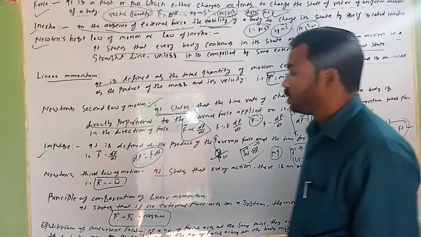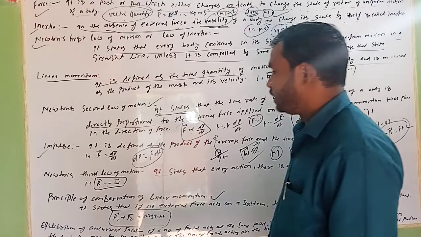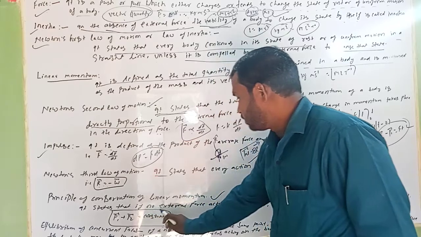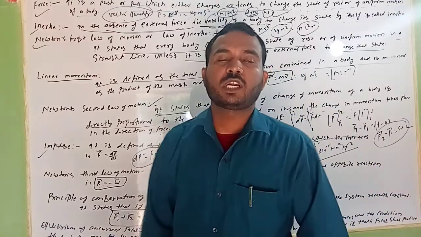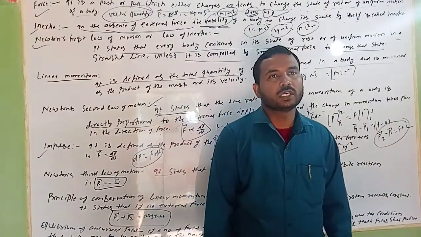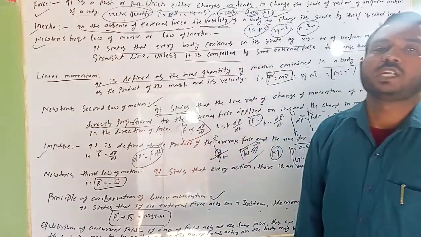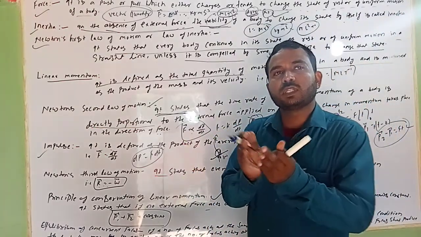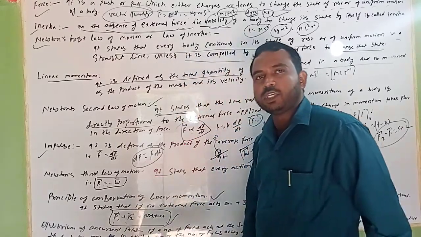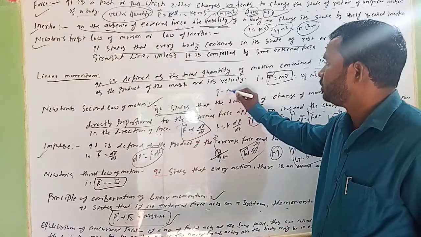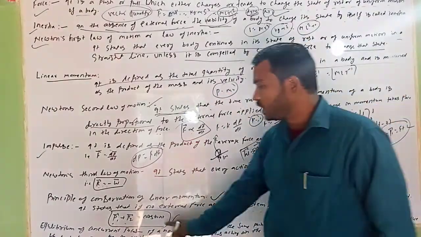And one more is the principle of conservation of linear momentum. It states that if no external force acts on a system, then the momentum of the system remains constant. Suppose there are two objects, one having momentum p1 and another p2; then if you add them, you will get the same constant. It means p1 plus p2 is equal to constant. Momentum here is p equal to mv. So you can break this one down.